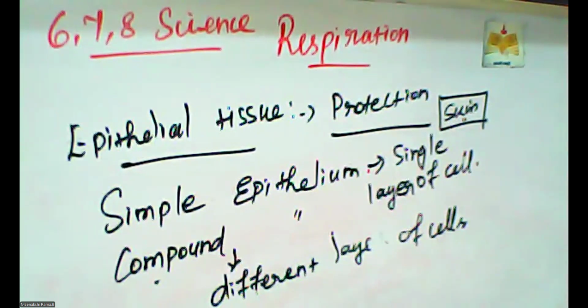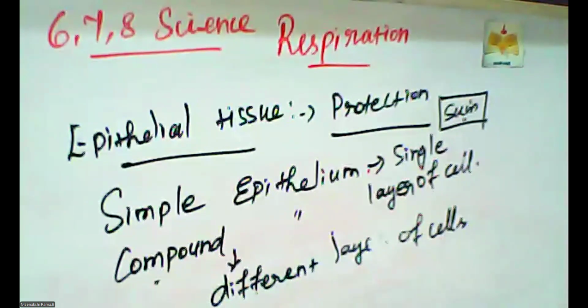There are different numbers of layers present in our skin. So, against drying, injury and microbial infections, the protection part is the skin only. They protect our body. They oppose injuries and infections also.